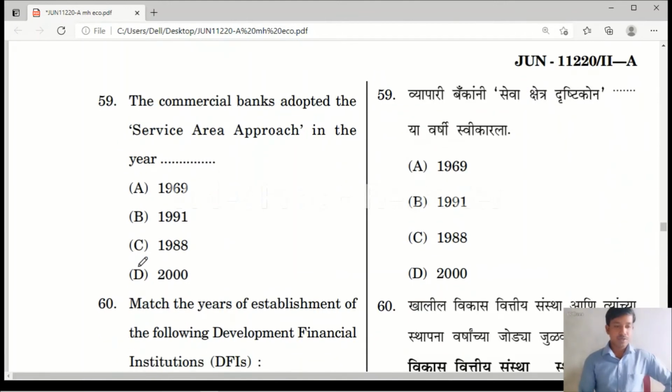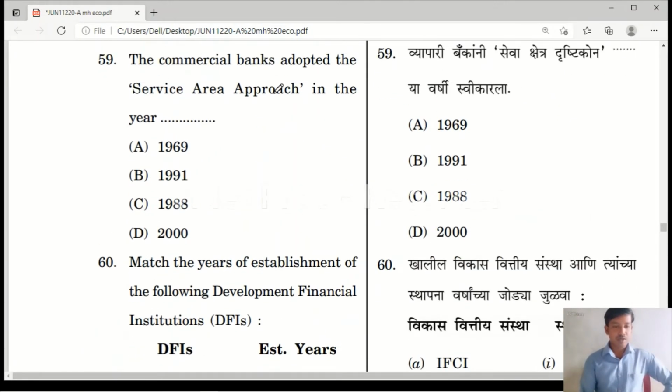Question number 59. The commercial banks adopted service area approach in the year dash. Yes, friends, service area approach. What do you mean by service area approach? In the service area approach, each bank in a rural or semi-urban area is designated to serve 15 to 25 villages.